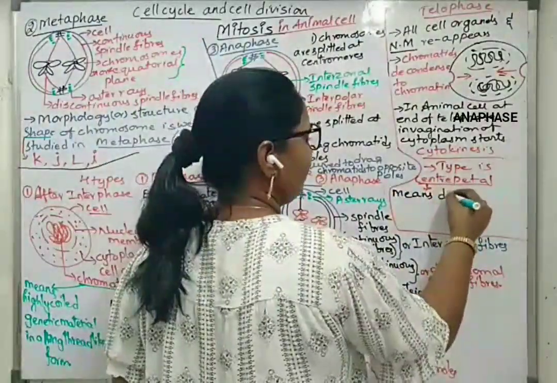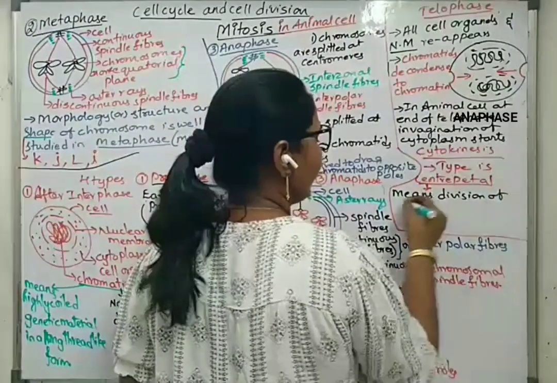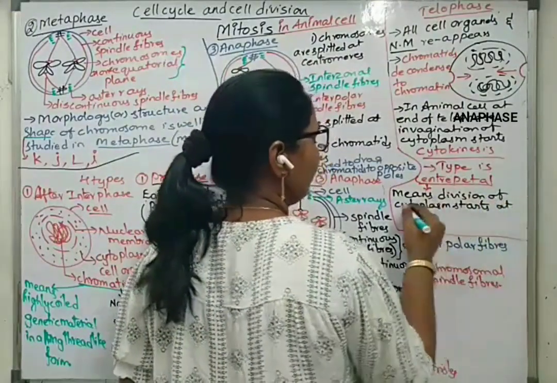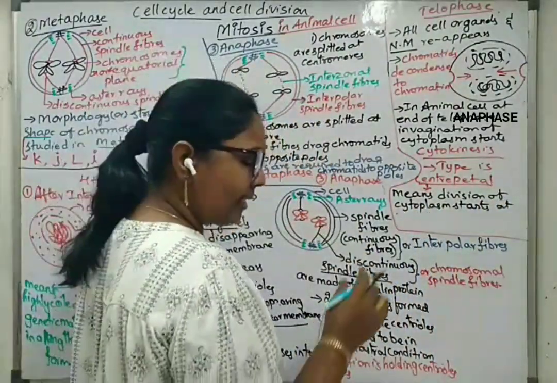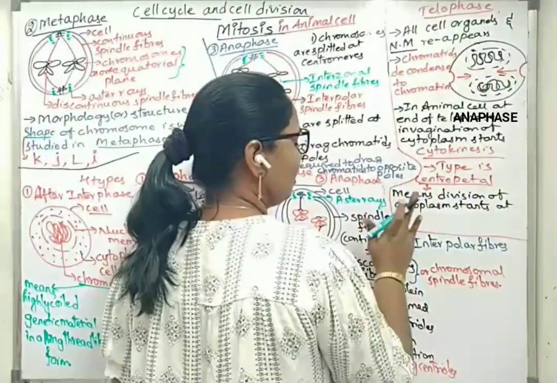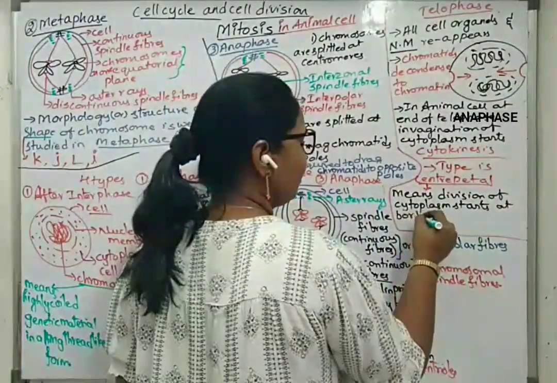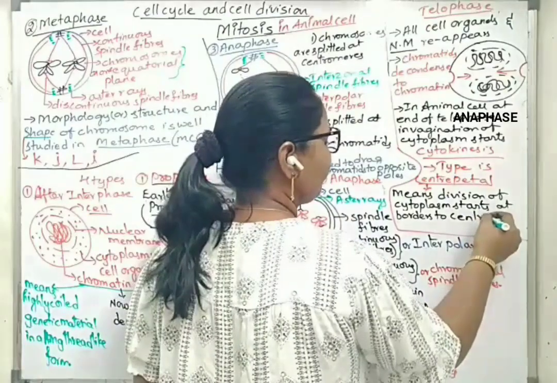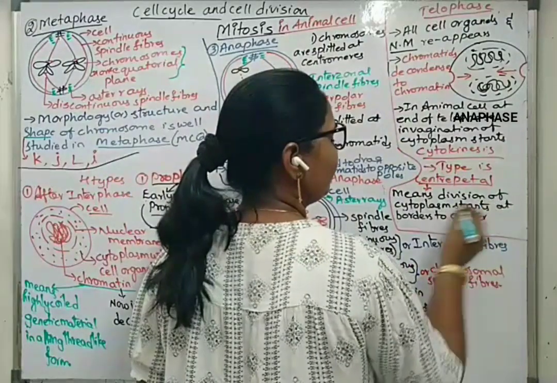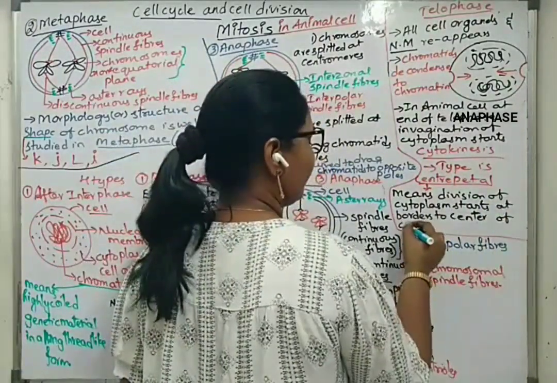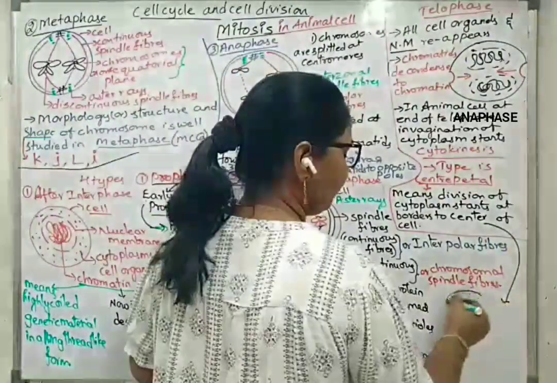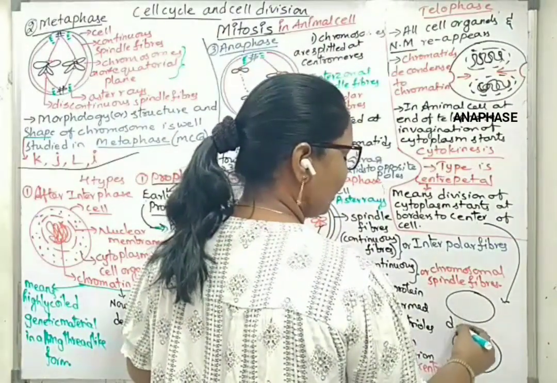Means division of cytoplasm starts at the edges, or we can say at the borders, and it will penetrate from borders to the center of the cell, so that in the next stage we will get two baby cells. So we can say two daughter cells have been obtained.